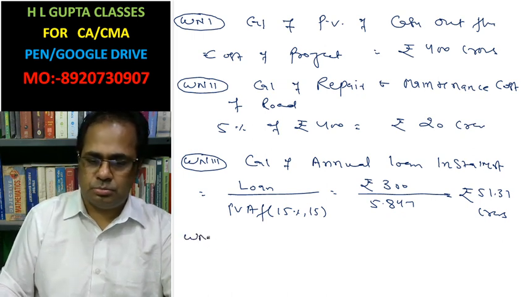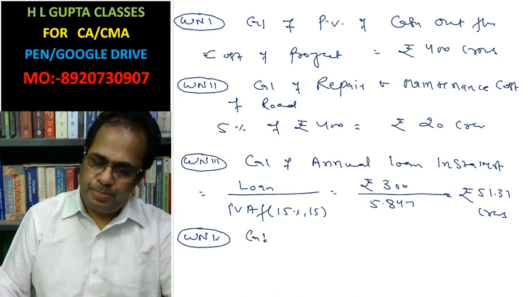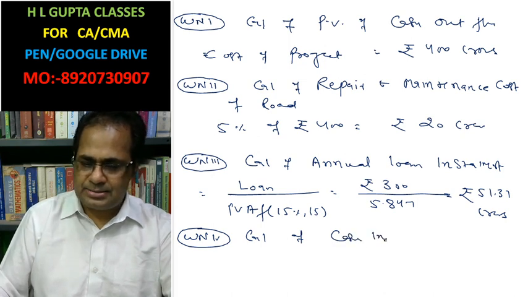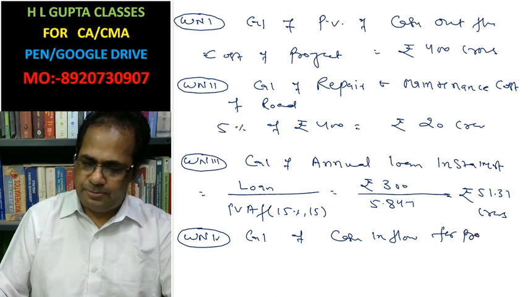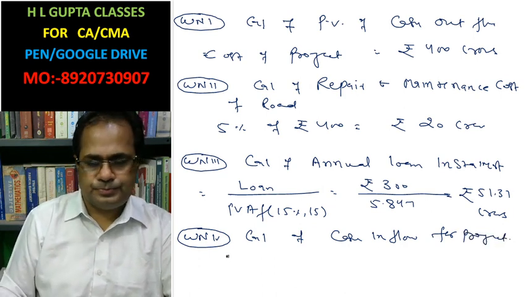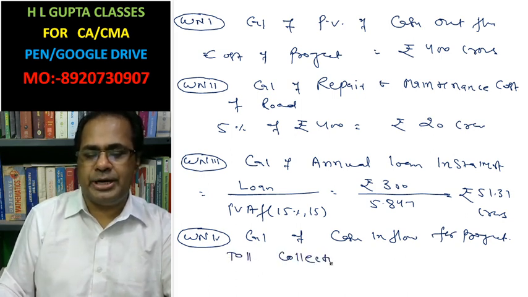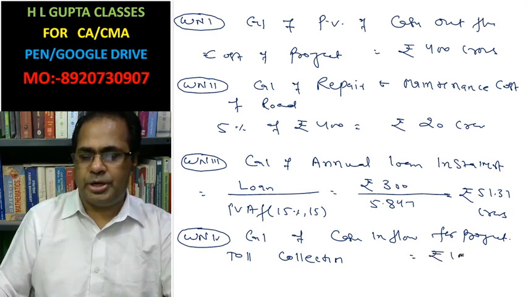Working note 4. Calculation of cash inflow for the project. Toll collection, as given in the question, is 100 crore per year.